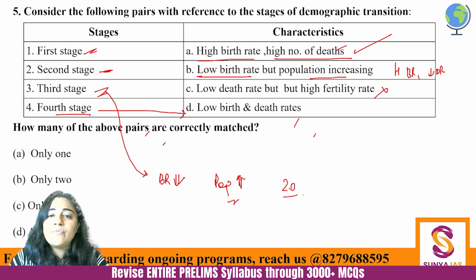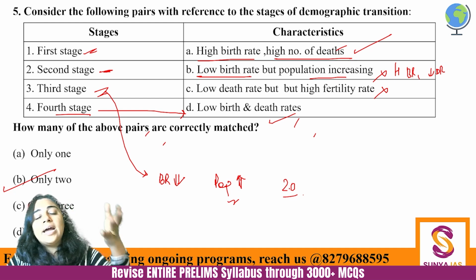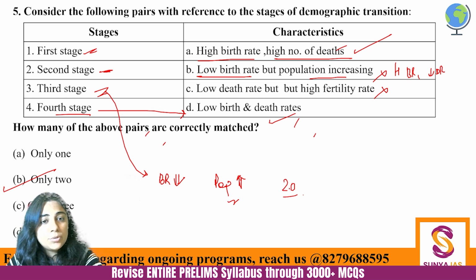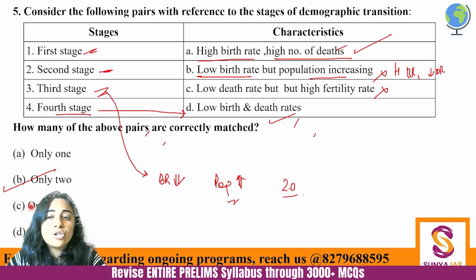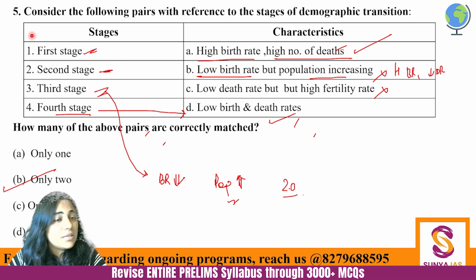Okay, so second and third are incorrectly matched. Fourth is correctly matched. 1 and 4 are correctly matched, so the answer becomes B. And these four stages are the stages of demographic transition theory. Right now on this planet, every country is at some stage of these four stages. So that is there.